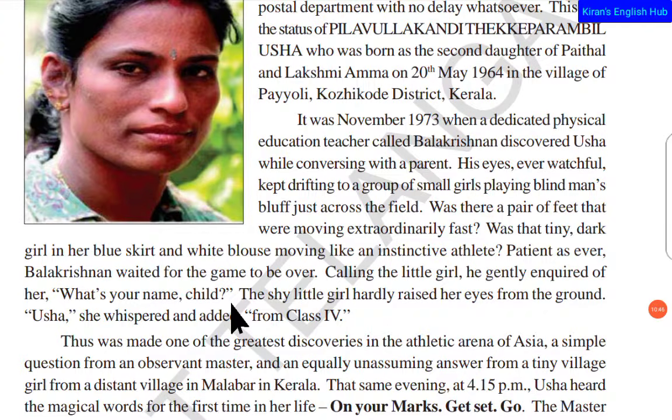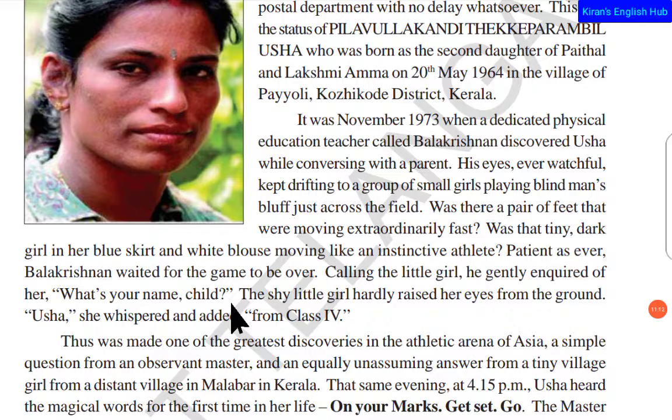While Balakrishnan was having a conversation with the parent, he saw this girl, and he kept on watching her without moving from there, because her legs, her movement, it was fantastic. She was moving extraordinarily. Usually it is very important to move very fast in this blind man's bluff game. So this little girl was moving very fast.